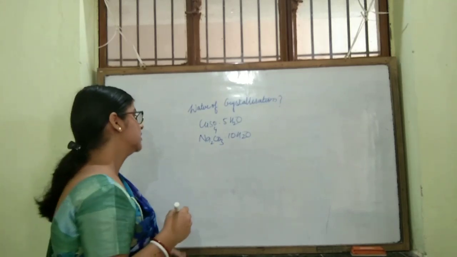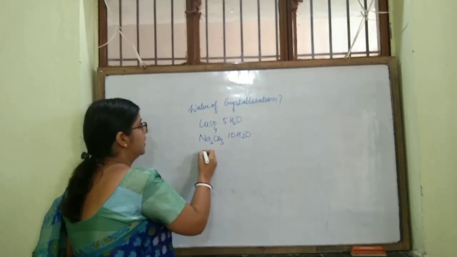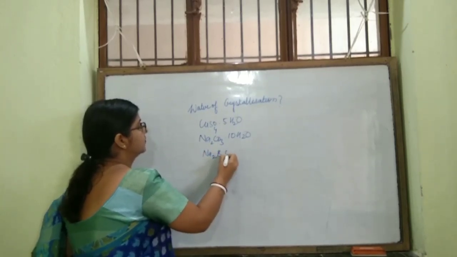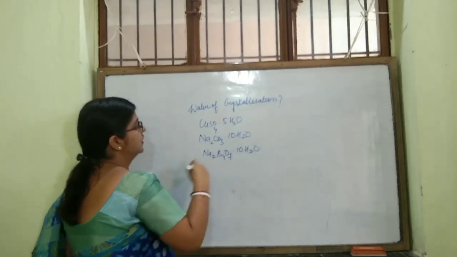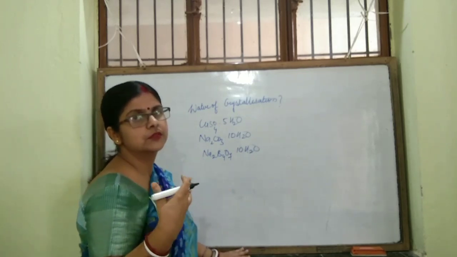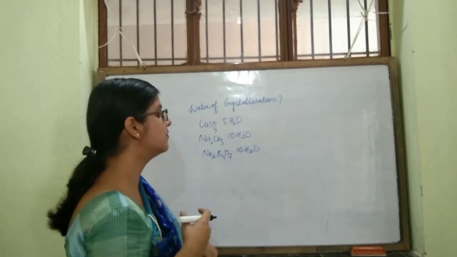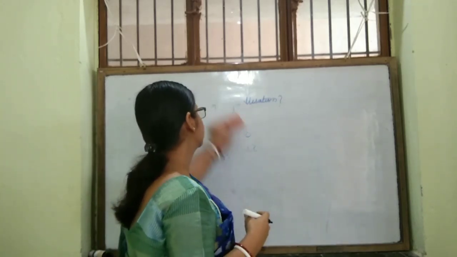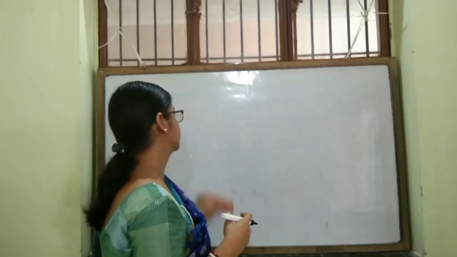Okay. Next, you can take up any other example. Na2B4O7.10H2O, borax. Here also 10 water molecules are attached to salt molecules. These are known as water of crystallization. Okay. Now we'll discuss some important chemical compounds.